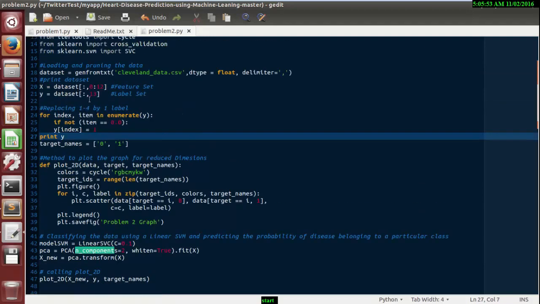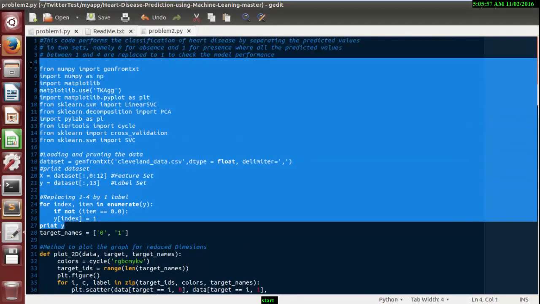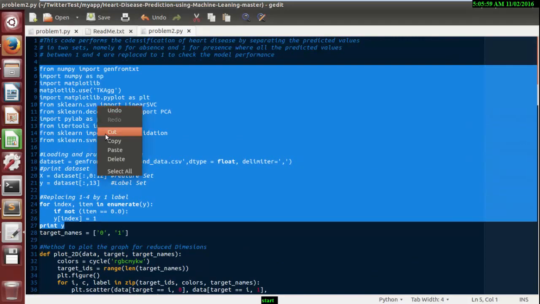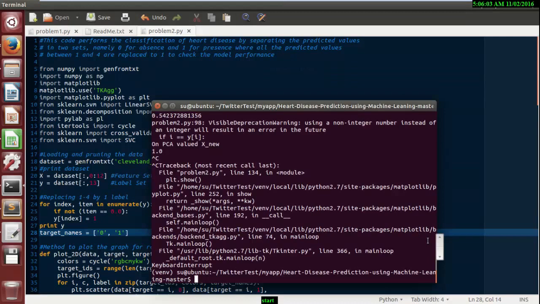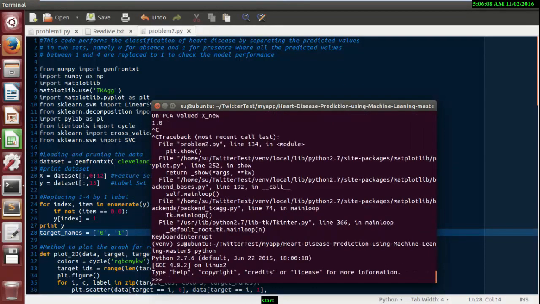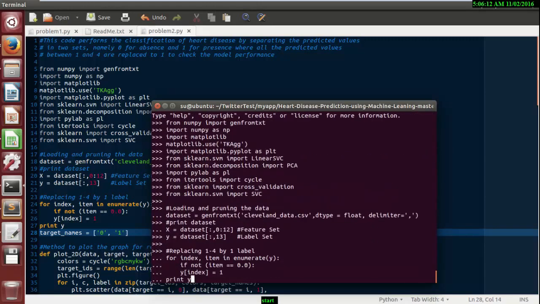I'm just going to run these lines of code in Python, and I really want to show you what happens when we run this program. So I'm just going to copy and paste the code and see what happens. Now I'll just press enter.